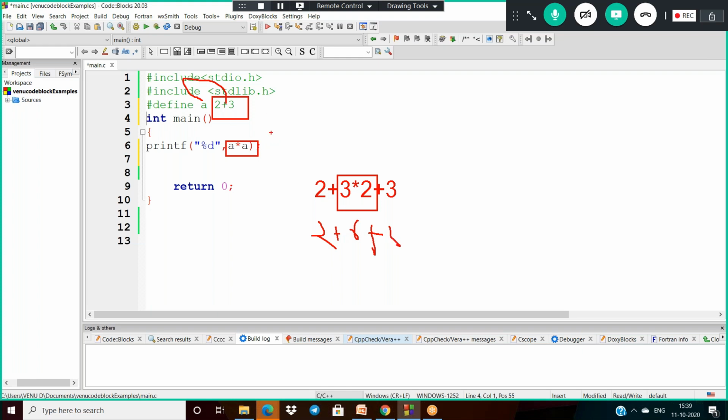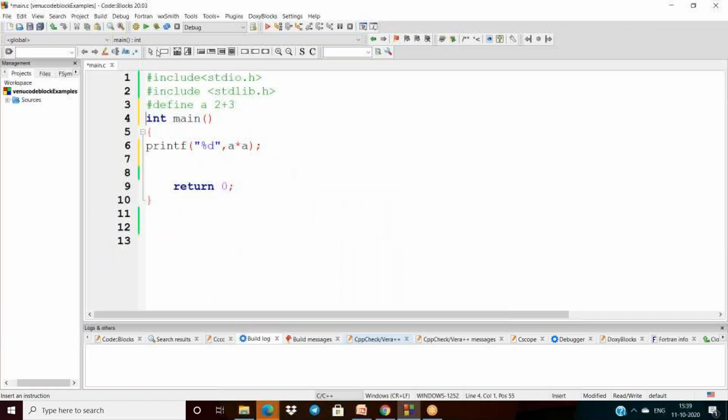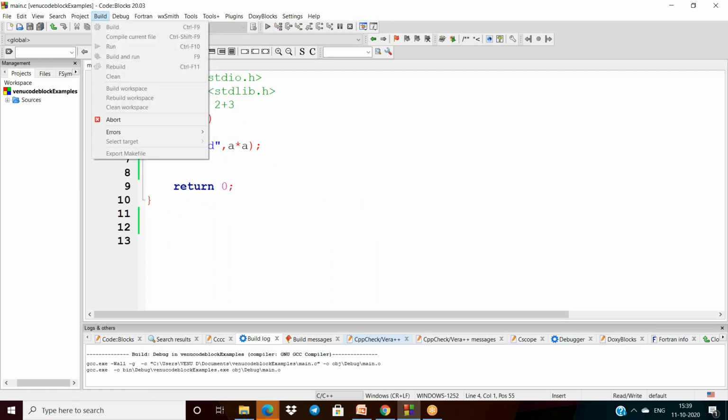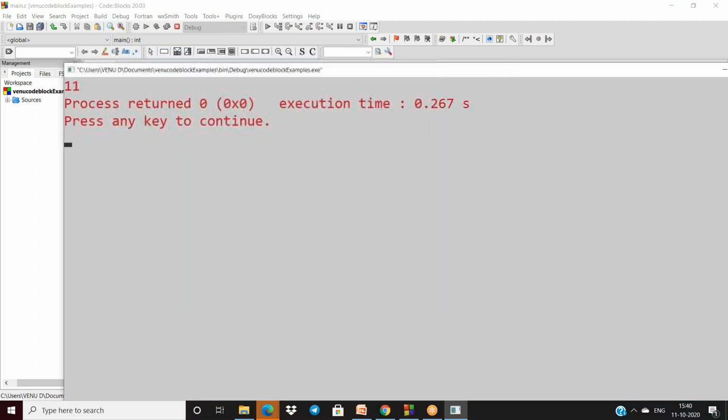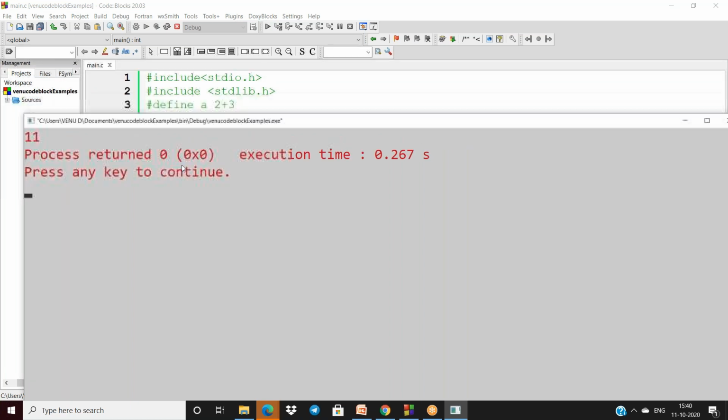So the answer is 11. But most students get confused and think it is 5 into 5, which is 25. That is wrong. Actually, a is a macro, and macro means it is just substituted, not evaluated. Otherwise, you can build and run the code. See what I'm getting? I'm getting 11. So this is macro here.